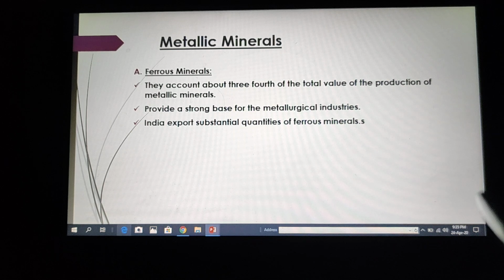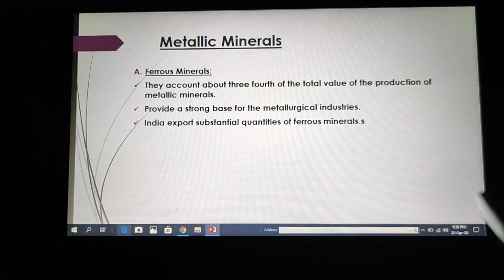So ferrous minerals are very important because they account for about 3/4 of the total value of the production of metallic minerals. It means their share in the total production of metallic minerals is 3/4, and they are very important for the metallurgical industries.